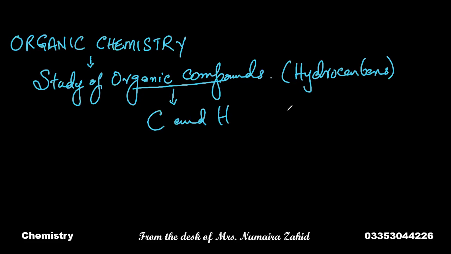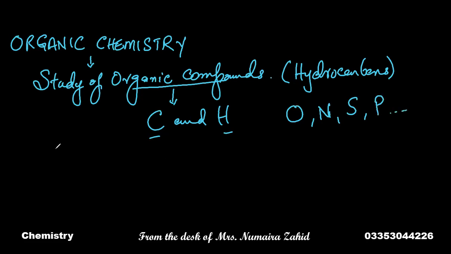All those compounds which contain carbon and hydrogen as essential elements are called organic compounds, or hydrocarbons. It is not necessary that the compounds contain only carbon and hydrogen. These compounds may contain oxygen, nitrogen, sulfur, and phosphorus, etc.